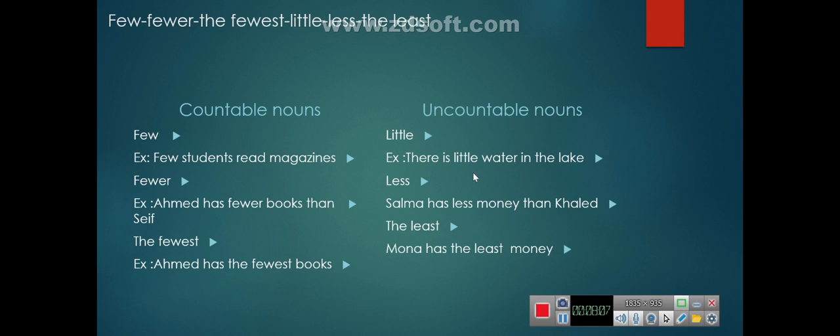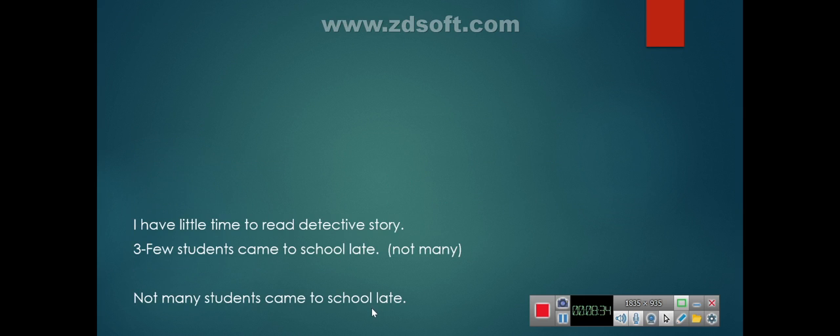So let's look at this table. Countable, uncountable. For countable we use few, for uncountable we use little. Fewer to compare between two countable things, countable objects. Little, less to compare with something uncountable. Fewest to make the superlative with countable, least for the superlative with uncountable.